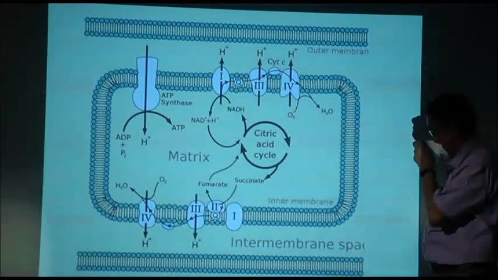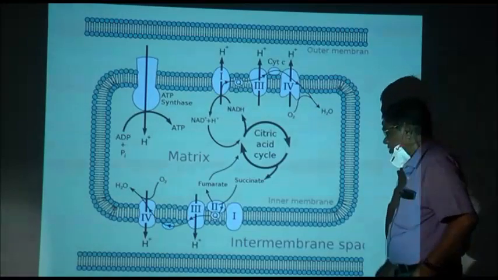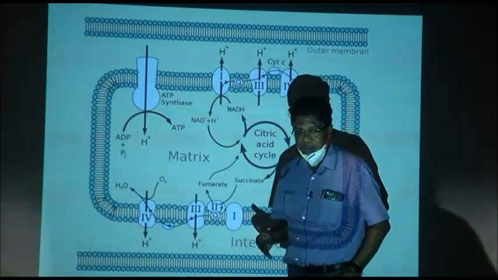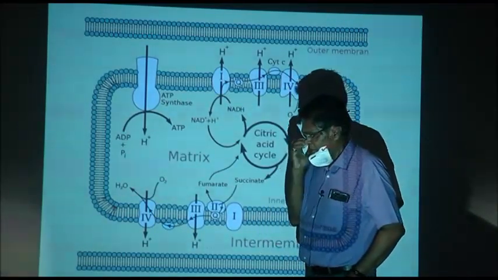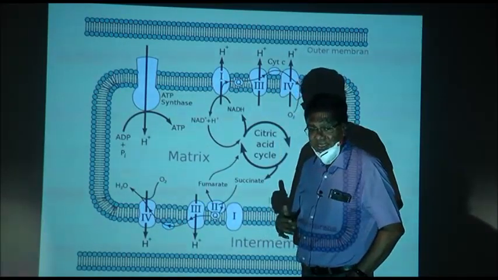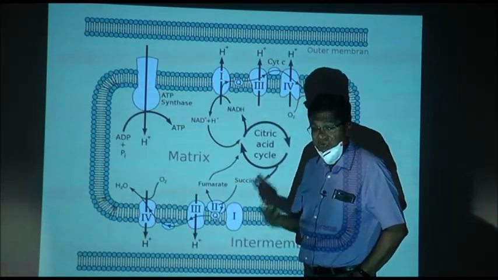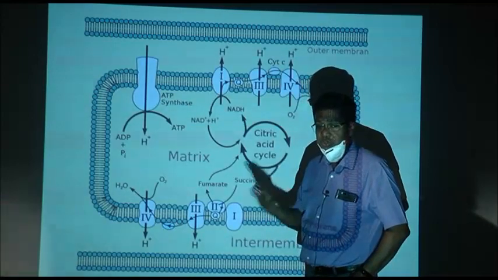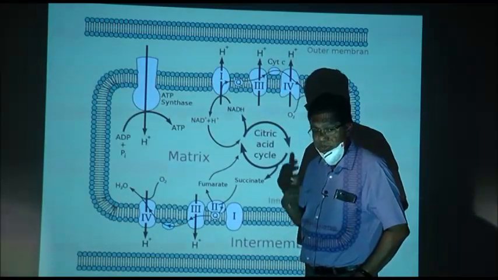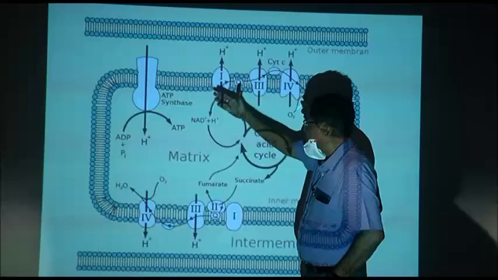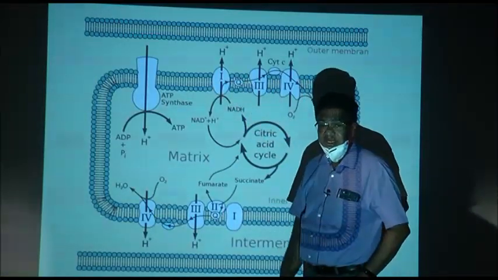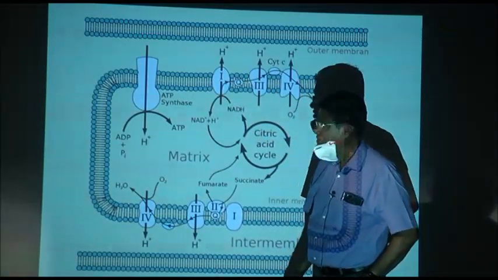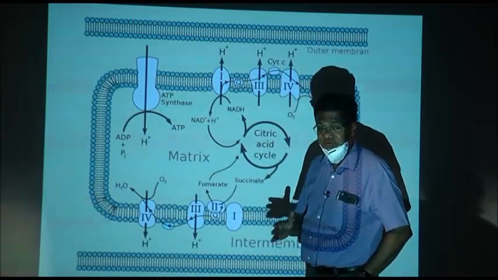Now, coming to this, after the Krebs cycle or glycolysis, the NADH and FADH2 enter into electron transport system. Electron transport chain exists in the mitochondrial membranes. The mitochondrial membrane has several complexes.